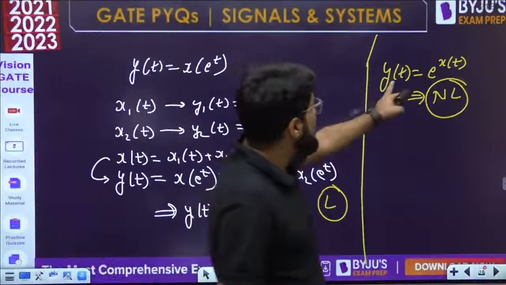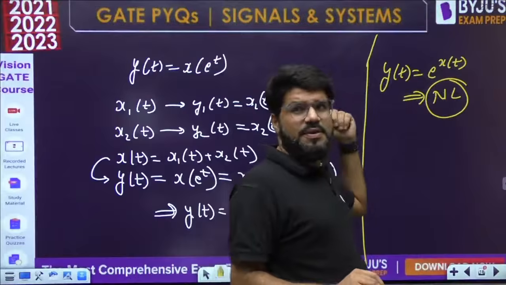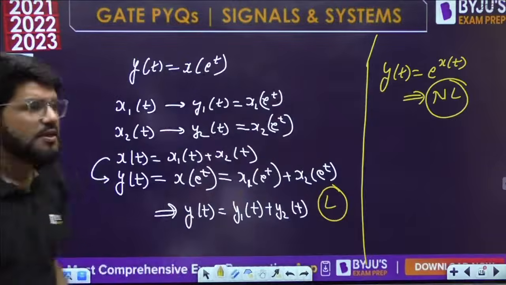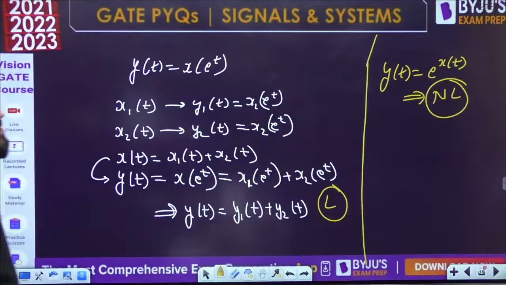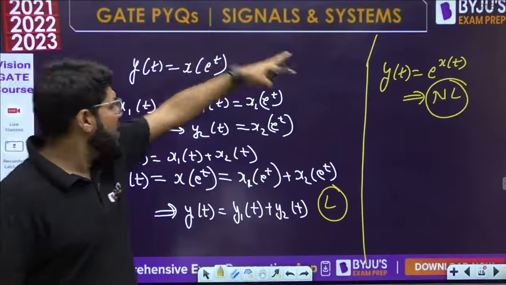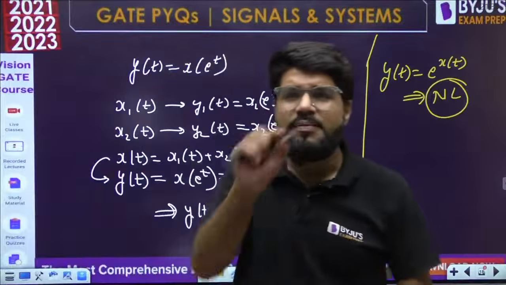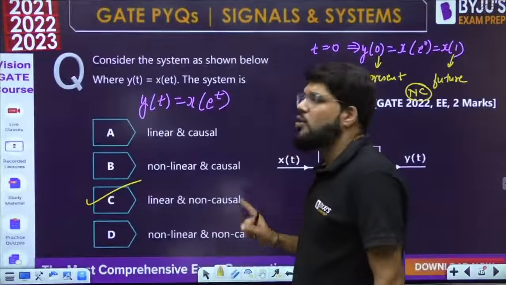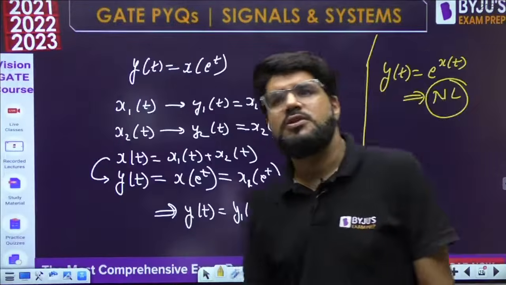But if you write y equal to e^x and apply the similar method, it is non-linear. So understand the difference. If I write y(t) equal to e^(x(t)), then it is non-linear. y(t) is x of any function of time, but ultimately y depends on x directly. It is linear. So it is linear but non-causal.